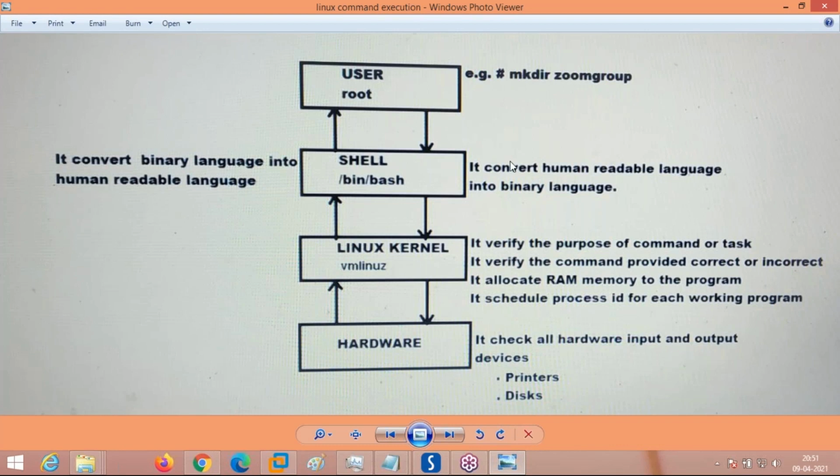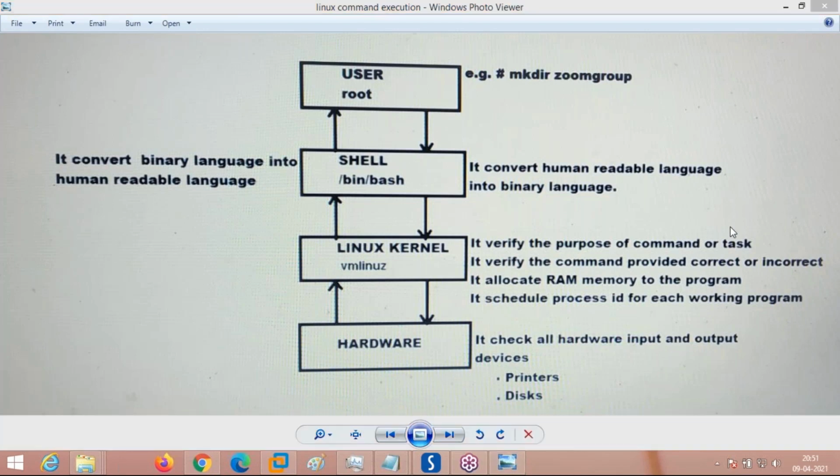That command will then go to the shell. The shell will take care of that command. Shell then will submit that command to the Linux kernel, which is actually vmlinux. The kernel will execute that command on the hardware, like searching and all. After everything is done, the output is given to the shell. The kernel will again give it to the shell. The shell will give the output to the user. This is how the command execution process takes place. Got it?